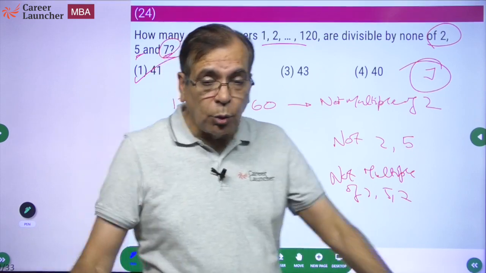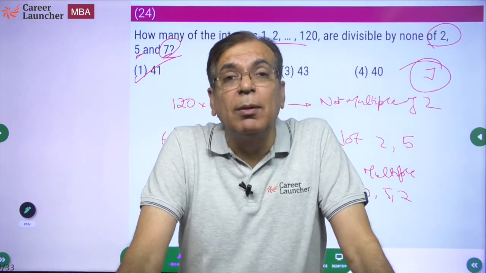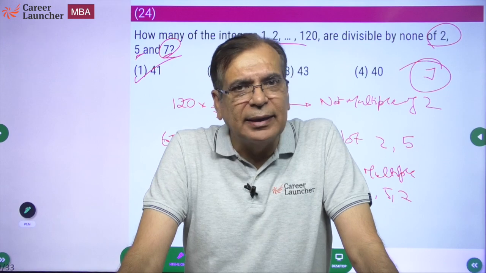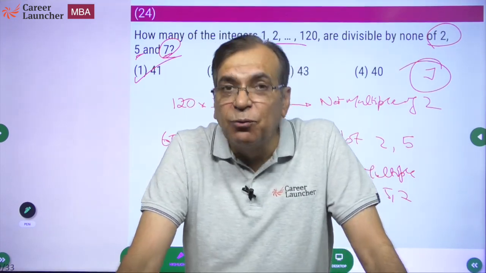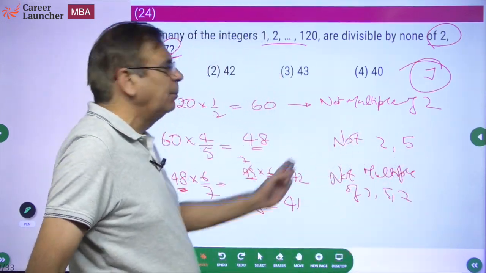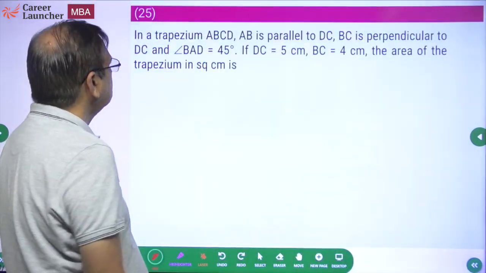In any group of consecutive integers, 1/8 will be multiple of 8. In any group of consecutive integers, 1/4 will be multiple of 4. In any group of consecutive integers, 1/5 will be multiple of 5. And that's the simple process that I've used out here.